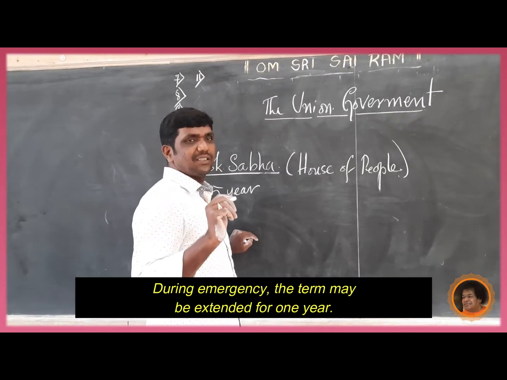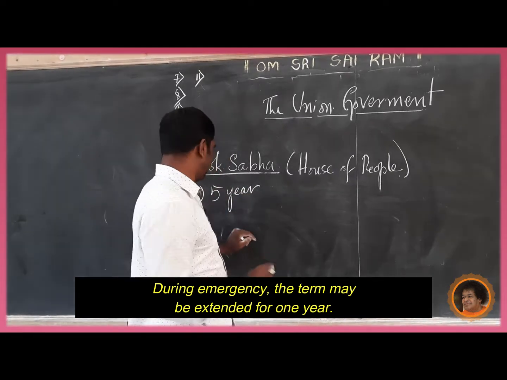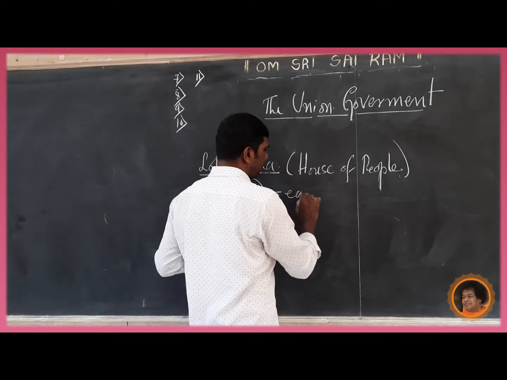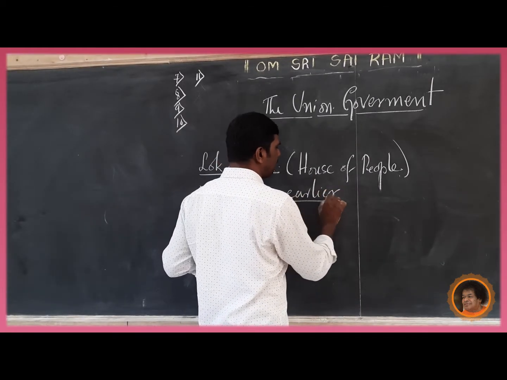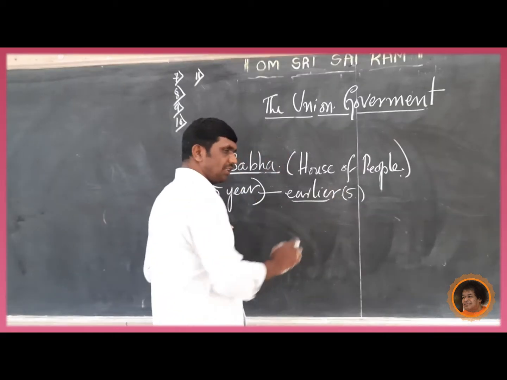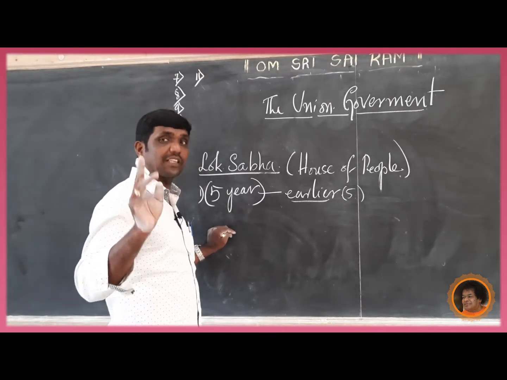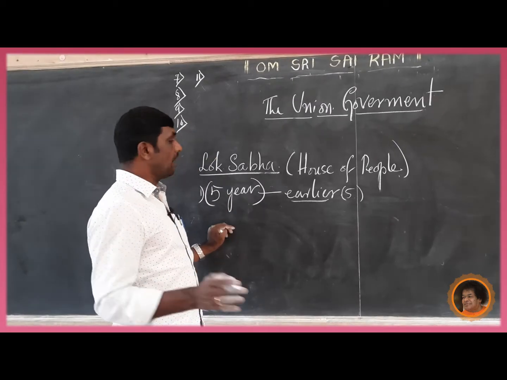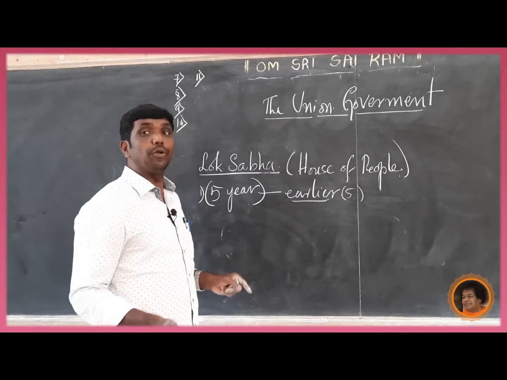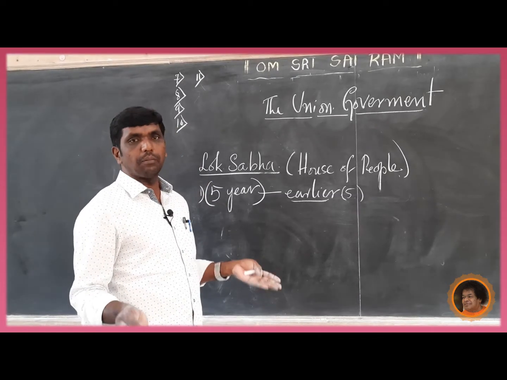During emergencies, the term may be extended for 1 year. Sometimes the Lok Sabha can be dissolved earlier, before the completion of the term of 5 years. Another exception is that the term can be extended. How many years? For 1 year. During the war situation, during the emergency situation, the term may be extended for 1 year.